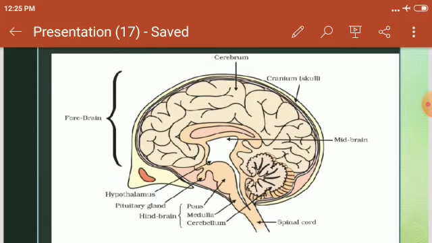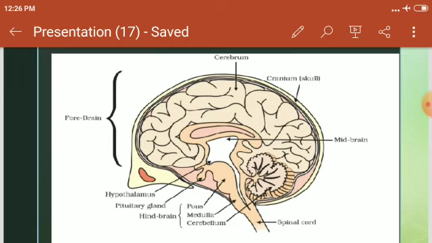See, the hindbrain. In the hindbrain there are the pons, the medulla and the cerebellum. And the brain's continuation is called the spinal cord, and the midbrain. All these portions are marked, and we have to learn them also. So in the labeling, forebrain is here, midbrain is here, then hindbrain and spinal cord.